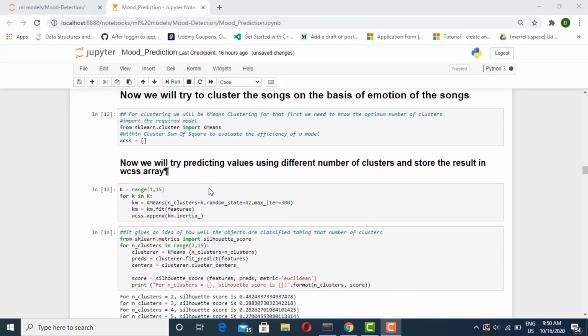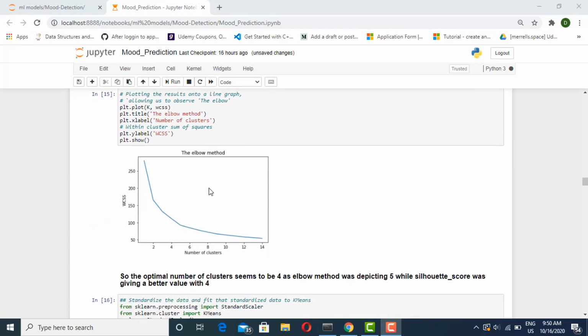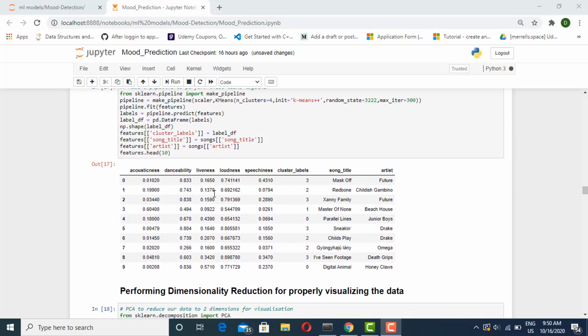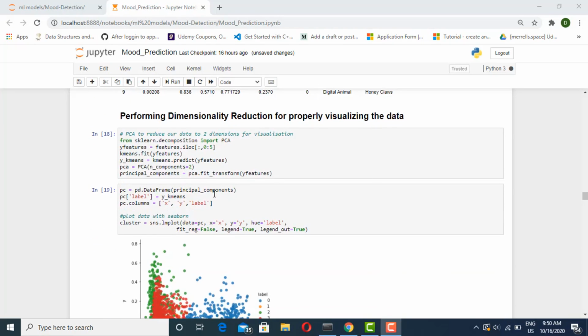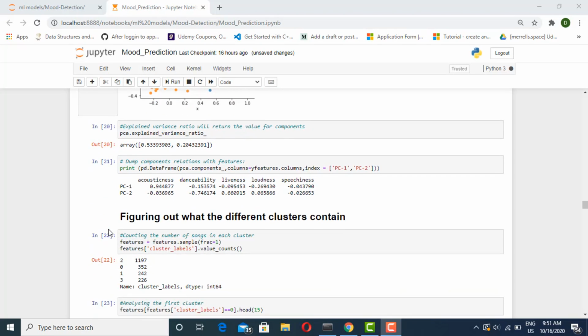For clustering, we used k-means clustering, and for finding the optimal number of clusters, we used the elbow method. Then, carefully analyzing the mean of the different features for each and every cluster, we gave every cluster a particular label name, and then we performed dimensionality reduction and visualized each cluster. Here we can see the different clusters represented with the help of different scatter plots.